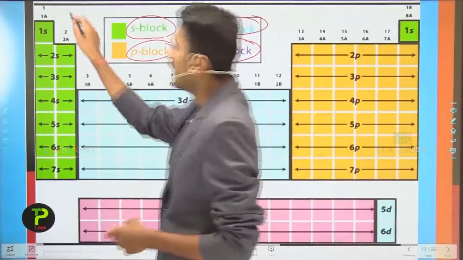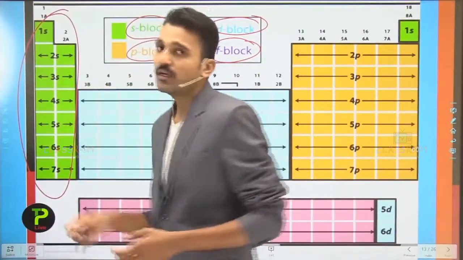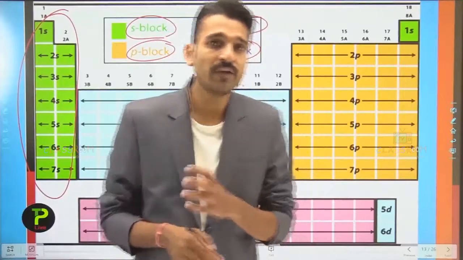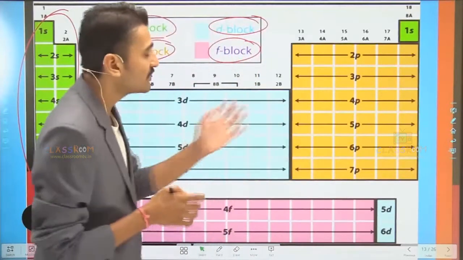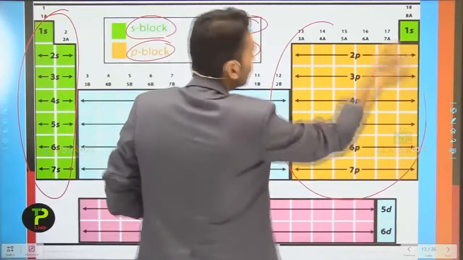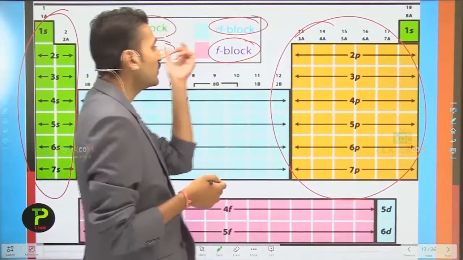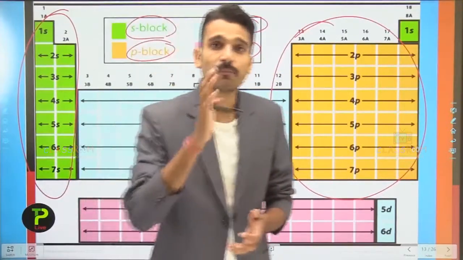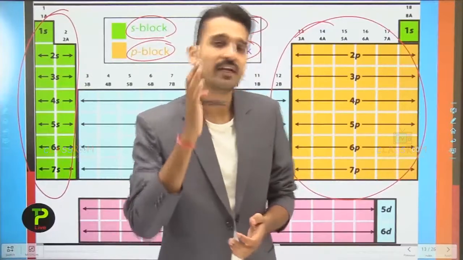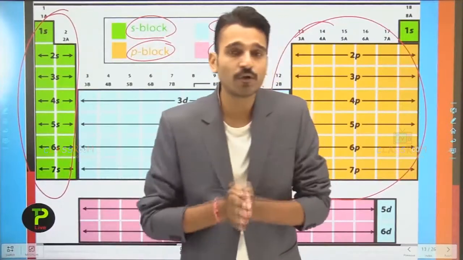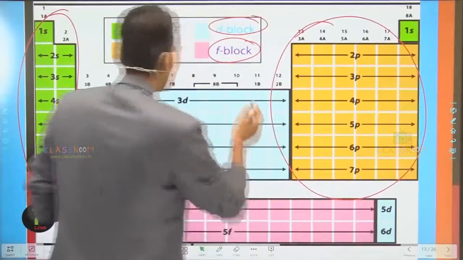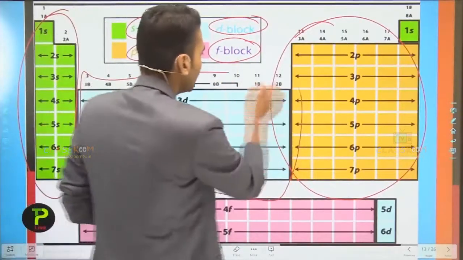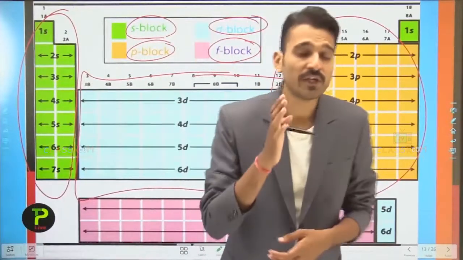Here you see on the extreme left of this periodic table the S block elements, because in these the S subshell is being filled, while on the extreme right you are going to see the P block elements, of the yellow color, in which the P subshell is being filled. It simply means the last electron is entering the P subshell, while in the case of this, the electrons are being filled in the D subshell.